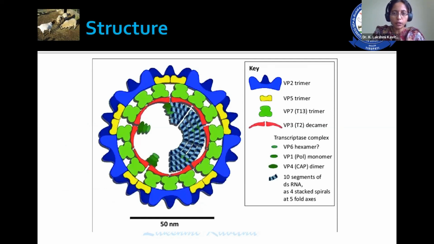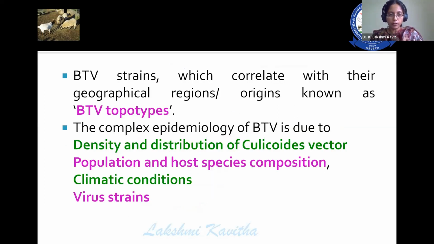This is the structure of bluetongue virus, and here the VP2 protein is the one responsible for the different types, the serotypes. So till now, I have been discussing the serotypes with you. Then there is one term, topotypes, in case of bluetongue virus. Topotypes correlate with geographical regions or origins. So whatever BTV strains are correlated with geographical regions or origins are known as BTV topotypes.